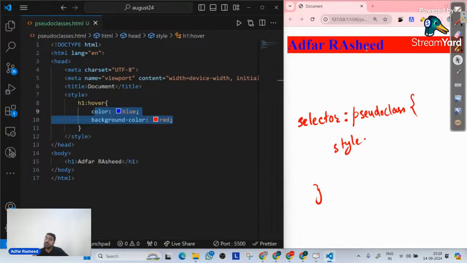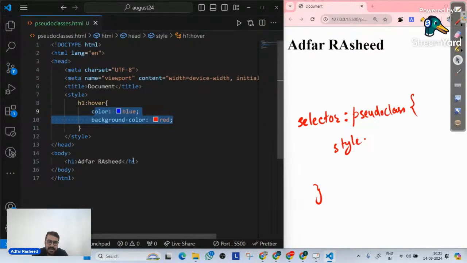So a pseudo class is not a normal style; it is triggered when its special state is achieved. For example, h1 colon hover, and hover is the most widely implemented pseudo class inside our web applications. Now remember, I will teach you a few pseudo classes related to anchor tags. Related to h1 and all those things, in most cases we use hover.